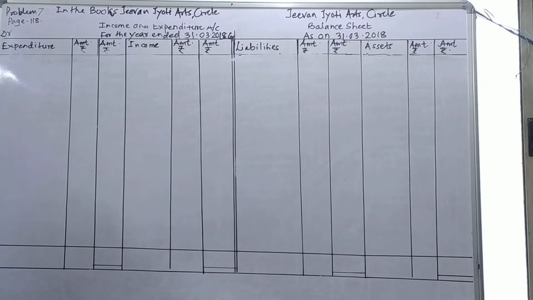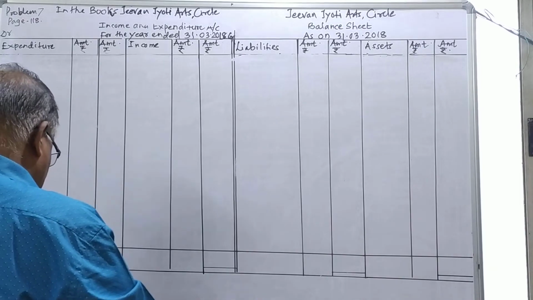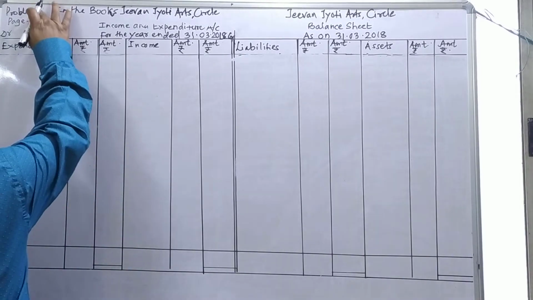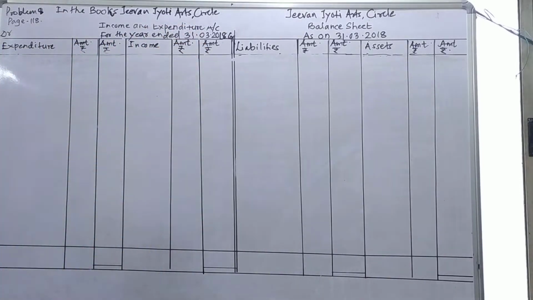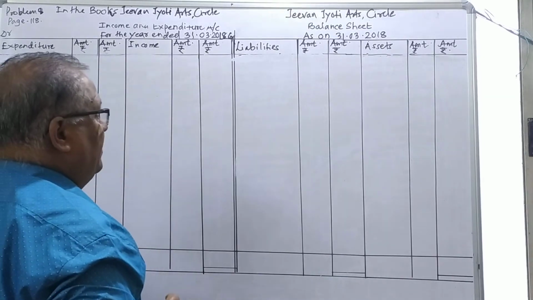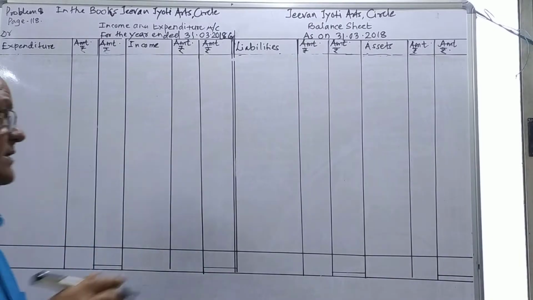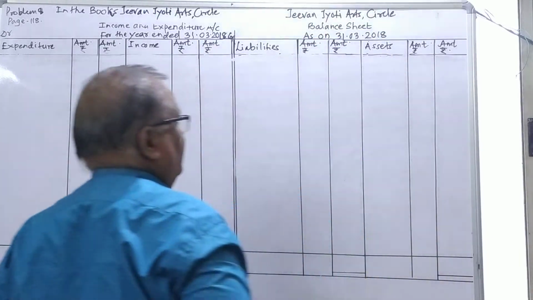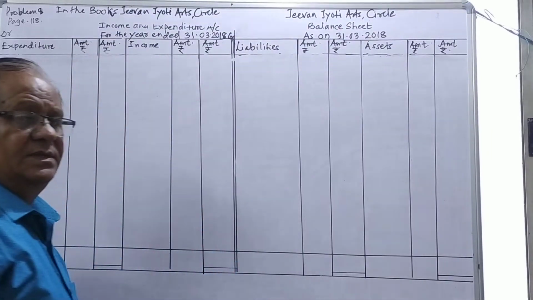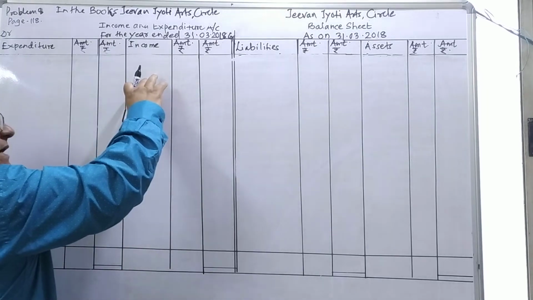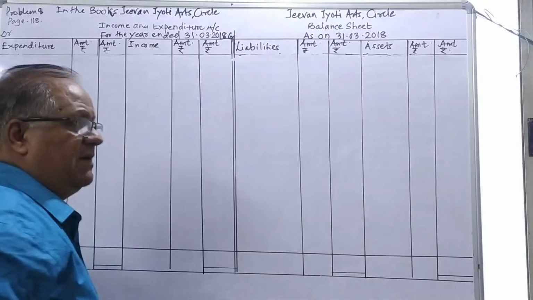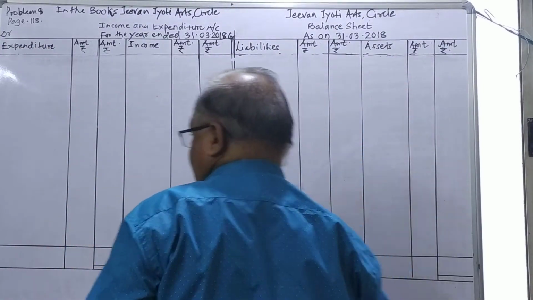So, a simple problem. For the first time we write here: problem number 8, in the books of Jivan Jyoti Art Circle. On the top, write income and expenditure account for the year ended 31/3/2018, and balance sheet also, Jivan Jyoti Art Circle balance sheet as on 31st March 2018. As usual, salary is the first item on the expenditure side, subscription is the first item on the income side, capital fund is the first item on the liability side, and on the asset side we write fixed assets.